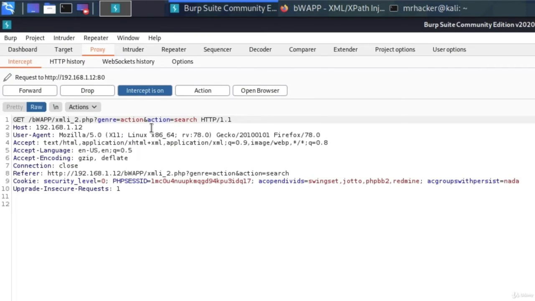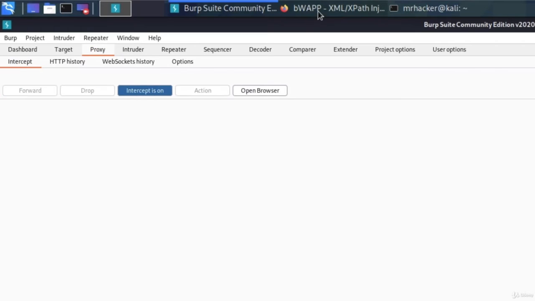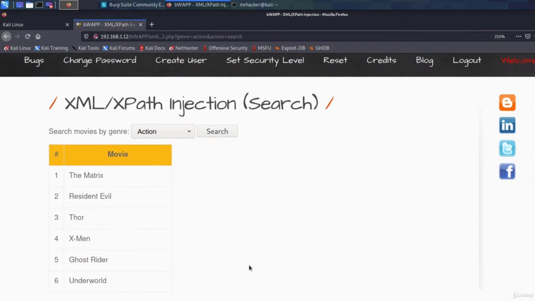And instead of sending action, let's delete the last 3 letters and just leave it on act. If we forward this and go back, it does actually load the action movies. So it can determine that we meant to search for action movies just by looking at the first 3 letters that we specified from the genre name.